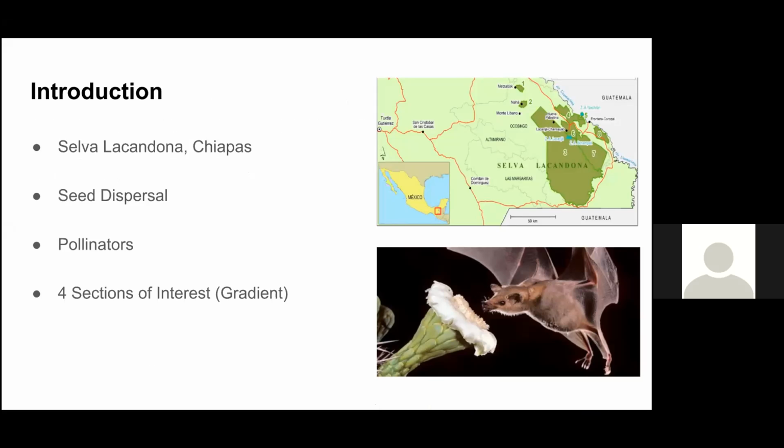Seed dispersal there is crucial because it is estimated that between 50 to 90% of plants in this area depend on pollinators. This paper focused on two pollinators, which are birds or bats. Both of them cover a large area, and the size of their population is about the same. And there were four sections of interest in the experiment, which looked at disturbance gradients, but we will focus more on them a little later down.